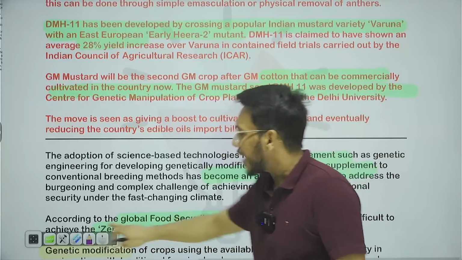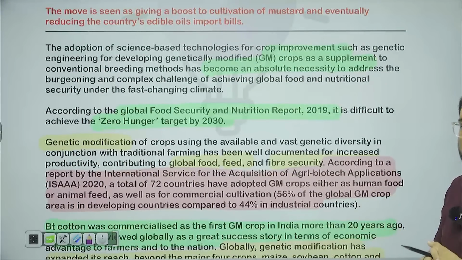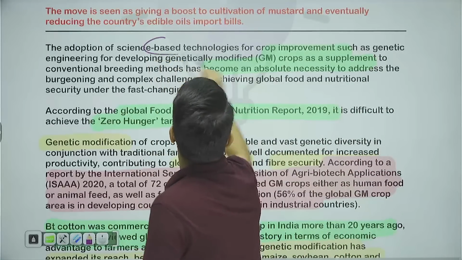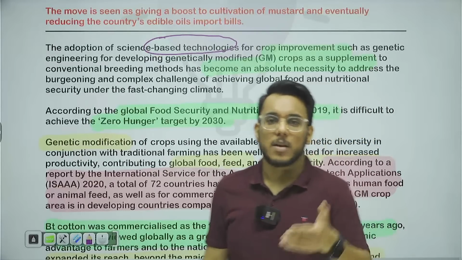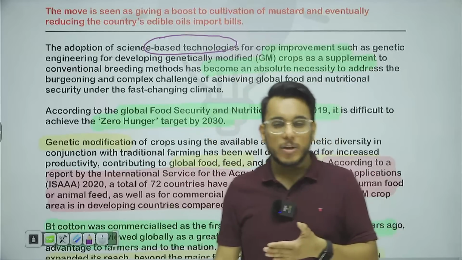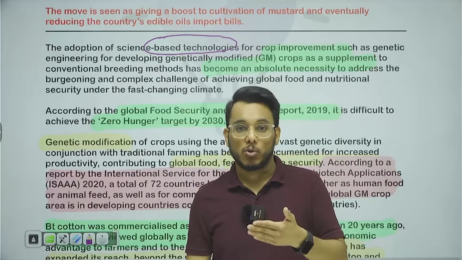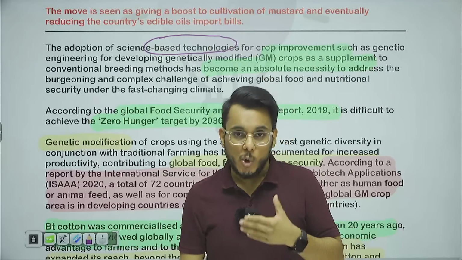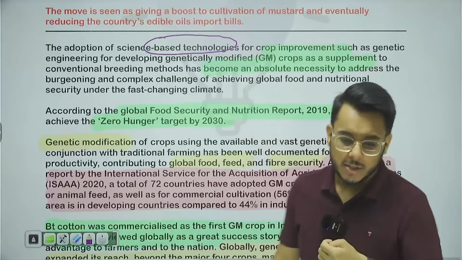Now, the article is supporting hybrid varieties of crops, genetically engineered crops, and therefore it has supported DMH11. The article says that science-based technologies are very much needed for crop improvement. Take the example of the green revolution. Before the green revolution, only 50 million tons of food grains were being produced in India, but now we are producing more than 300 million tons. Why? Because of the green revolution intervention, which was a science-based intervention.